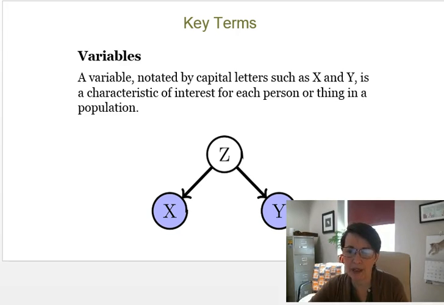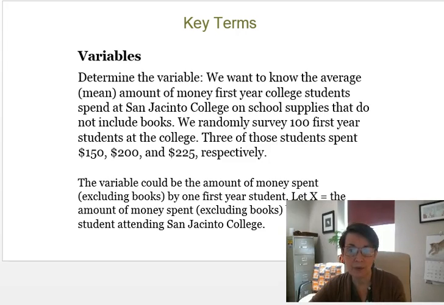Variables, we use the word a little bit differently in statistics than we do in algebra. Again, we usually write X, Y, and Z. It is what we're looking at. It's not necessarily the variable we are trying to solve for, like in algebra, but it is a piece of interest that could change. Here we have that same example of our college students and what they're spending. The variable could be the amount of money spent, meaning we might be looking at that piece.